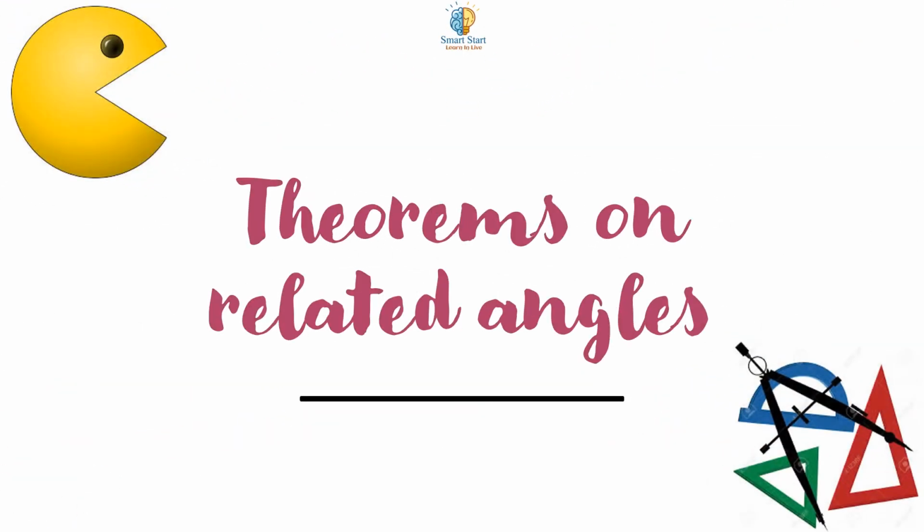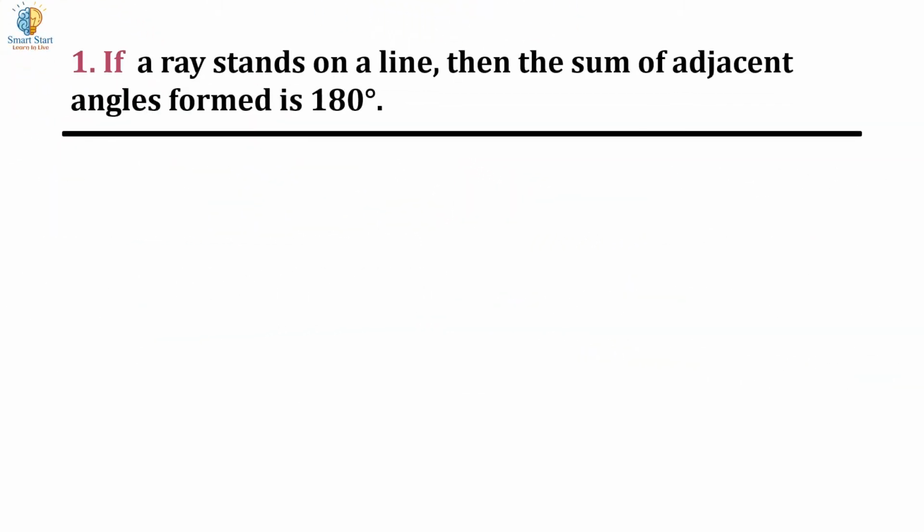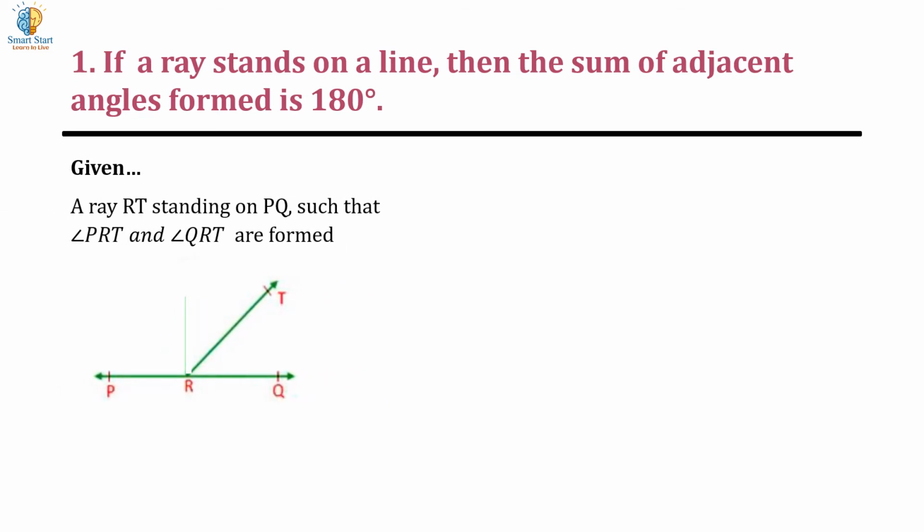Theorems on related angles. If a ray stands on a line, then the sum of adjacent angles formed is 180 degrees. What is given in the statement is a ray RT standing on PQ such that angles PRT and QRT are formed. Now for the construction, we draw a perpendicular line RS on PQ, that is RS perpendicular to PQ.